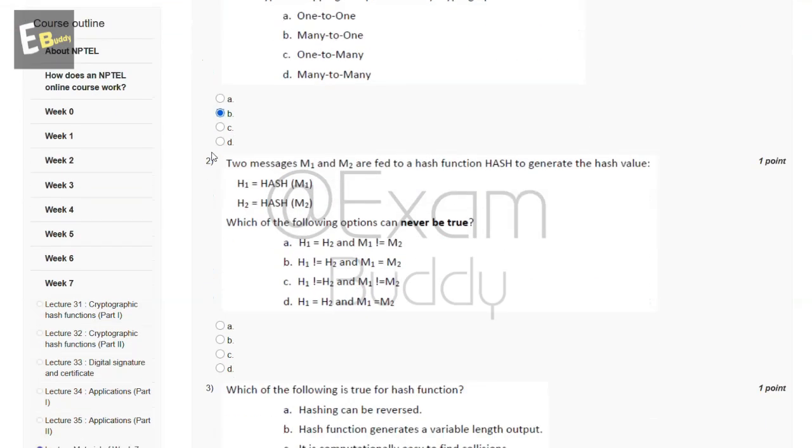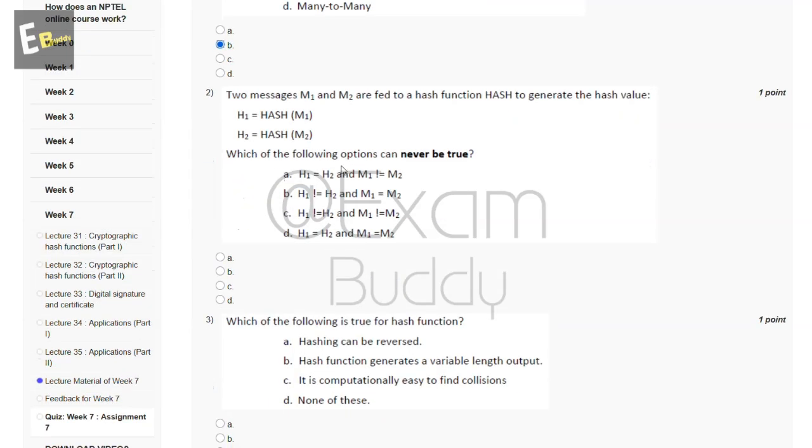Now the second question is, two messages M1 and M2 are fed to a hash function hash to generate the hash values. H1 equal to hash M1, H2 equal to hash M2. Which of the following options can never be true? So these are the options, and now let's check the answer of our second question.